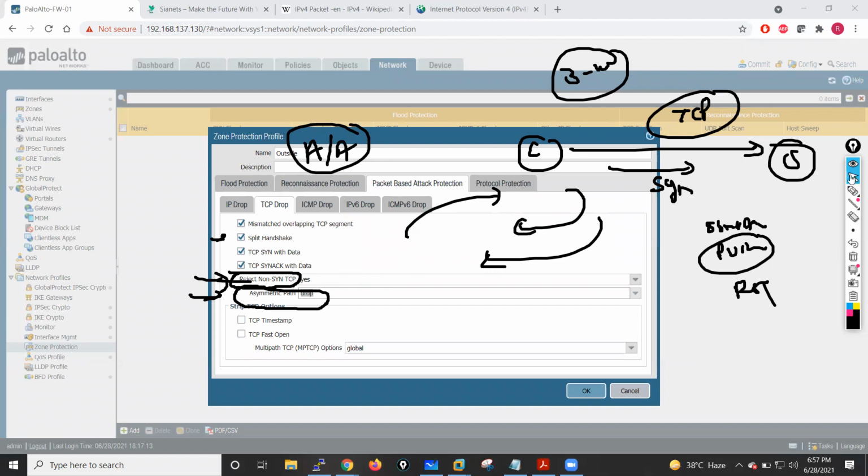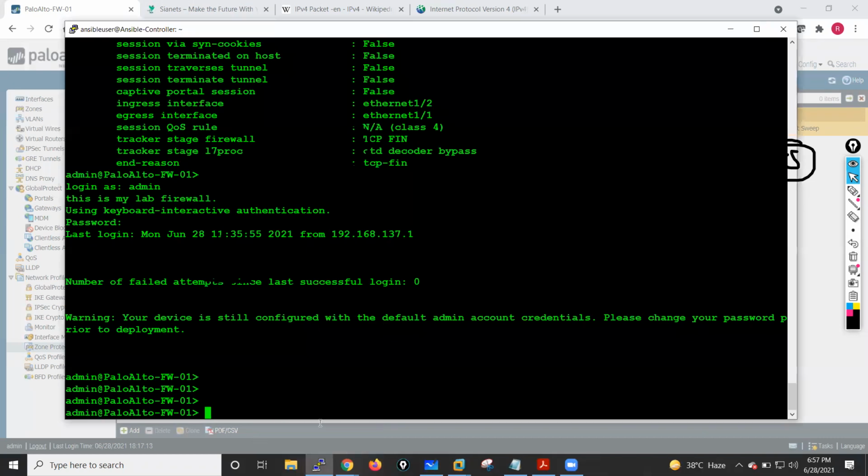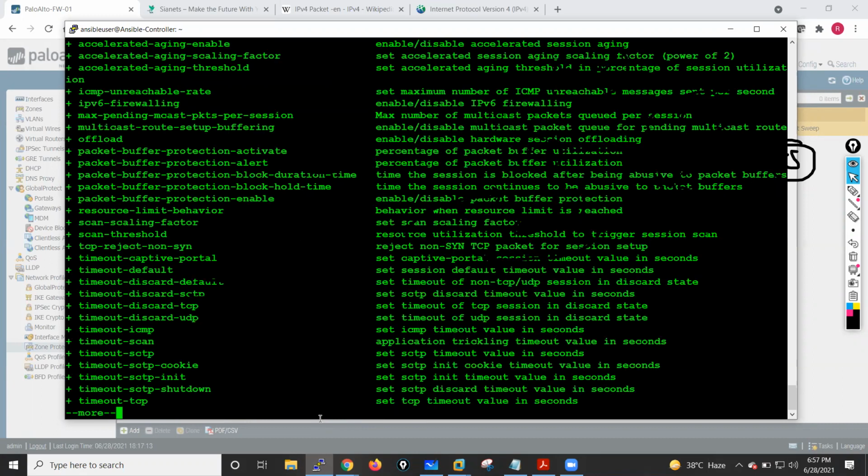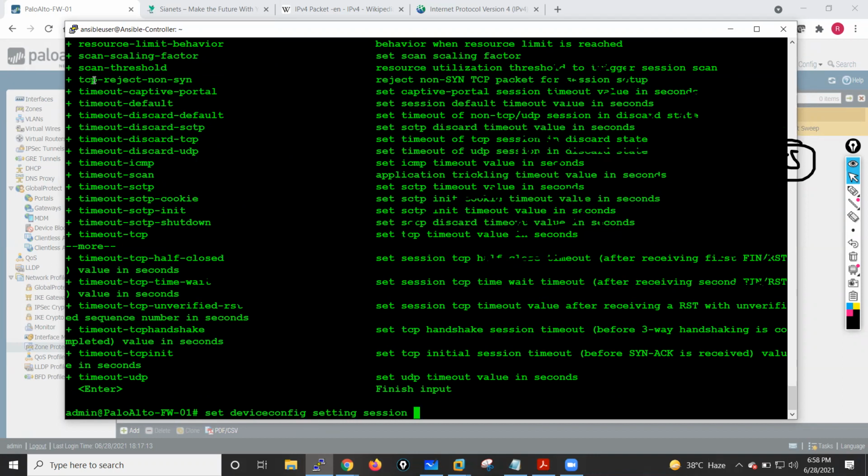If you want to configure that, I'll show you in the session where we have to change it, and also how to change it from the terminal. So let me just run set device config setting session, press the question mark, and you will get that option: TCP reject non-SYN.